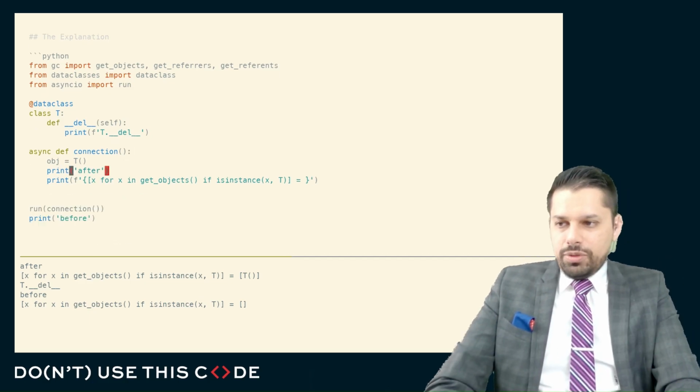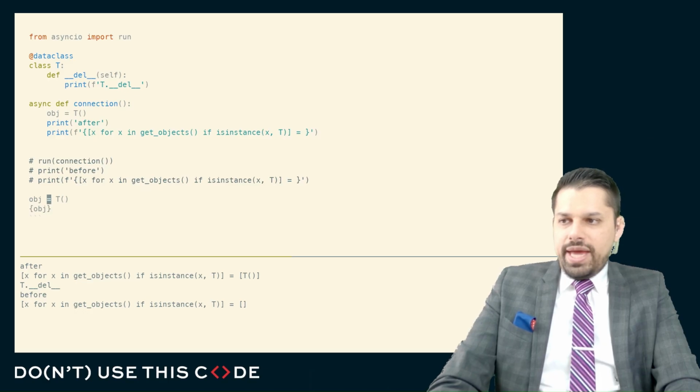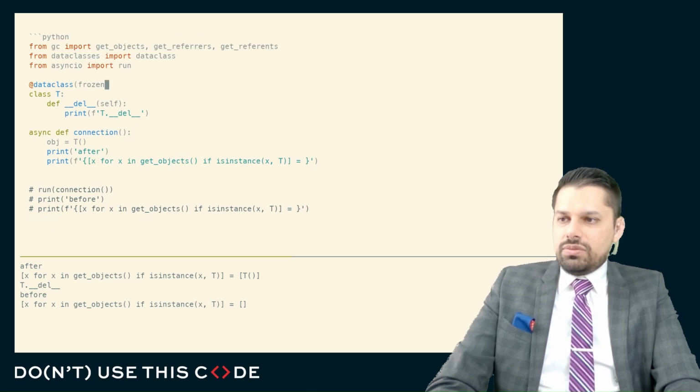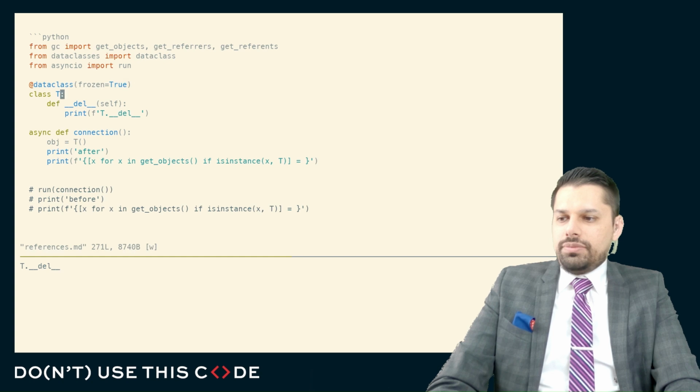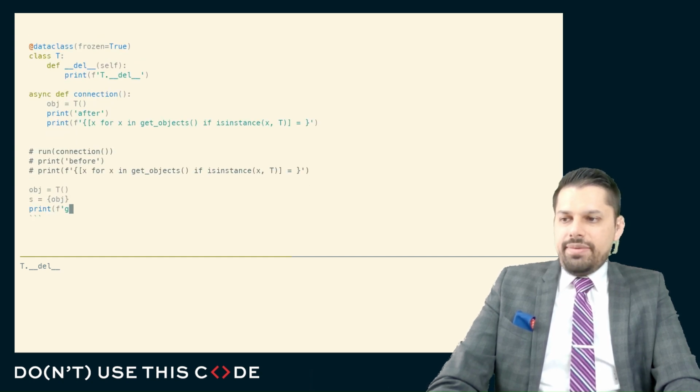So, for example, if we have some structure like, say, an object, let's create an instance of this object. Let's put this thing into a set. I'll probably have to make this frozen so this will work. I can say, okay, get the referrers for the object.